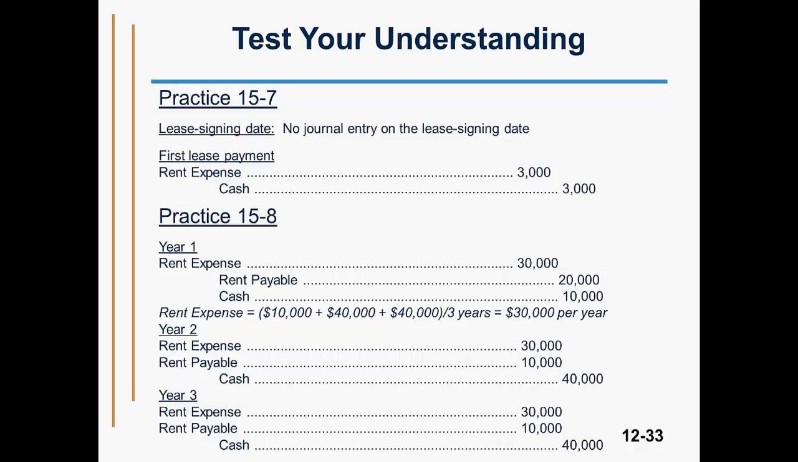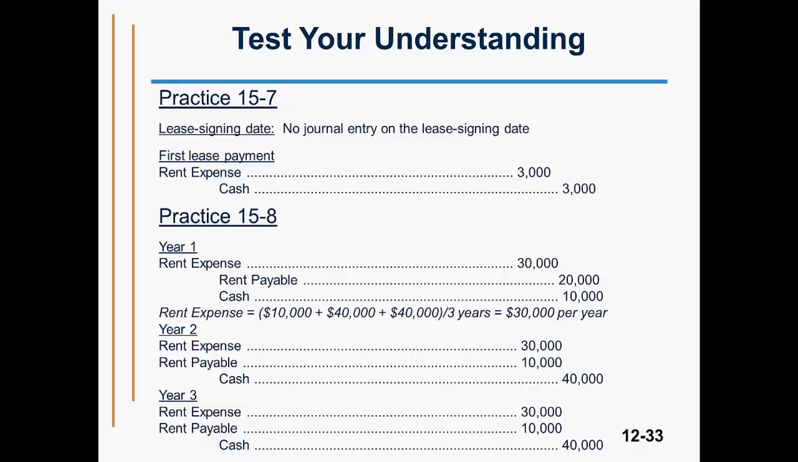15.7 is straightforward. When a lease is accounted for as operating, no asset or liability is recognized, so no entry on the lease signing date is needed. The first lease payment is recorded with a debit to rent expense and a credit to cash for the amount of the payment.